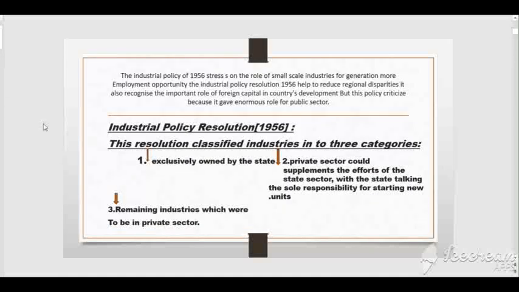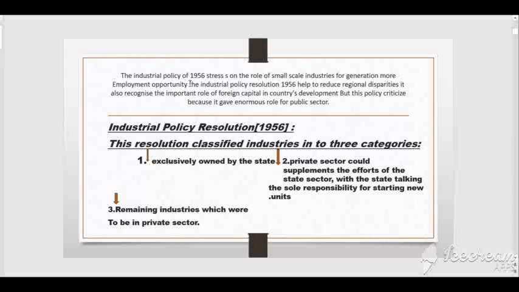And now children, here is the most important term of this chapter, that is IPR, Industrial Policy Resolution 1956. Children, what was the Industrial Policy Resolution? First time Indian Parliament introduced industrial policy in India in 1956. And the industrial policy of 1956 stressed on the role of small scale industries. These were the features of IPR: for generating more employment opportunity, and we will learn about small scale industry in the next slide.